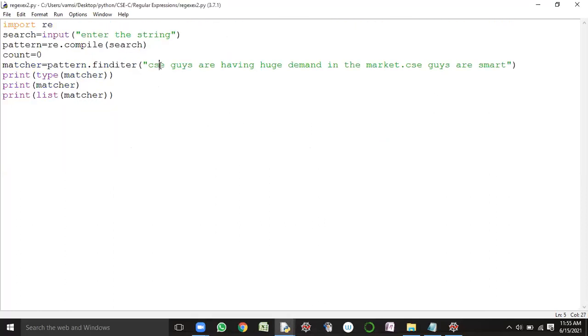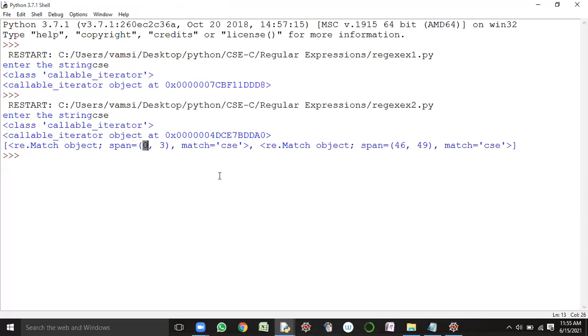Next, this is the last character of the search pattern for the first occurrence, isn't it? Yes, sir. So what is its index? 2. 2 plus 1 is what? 3. So it shows 0, 3. Are you understanding? Yes, sir.